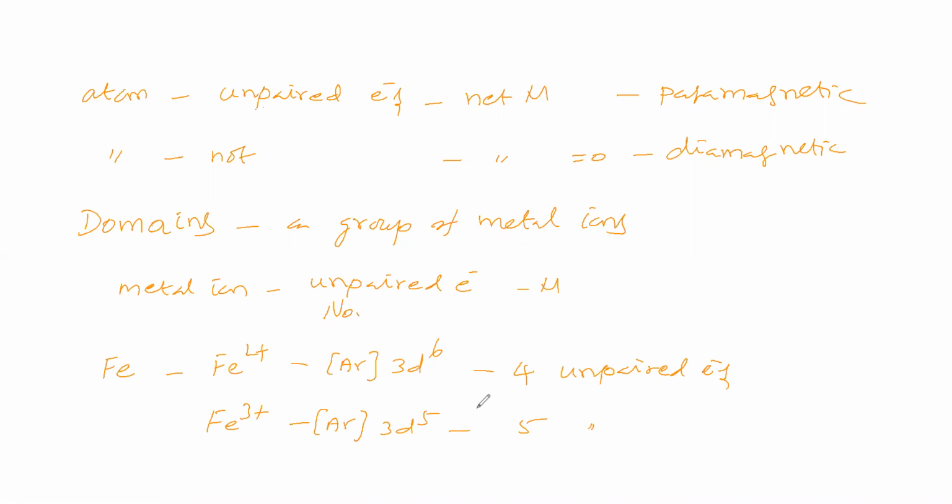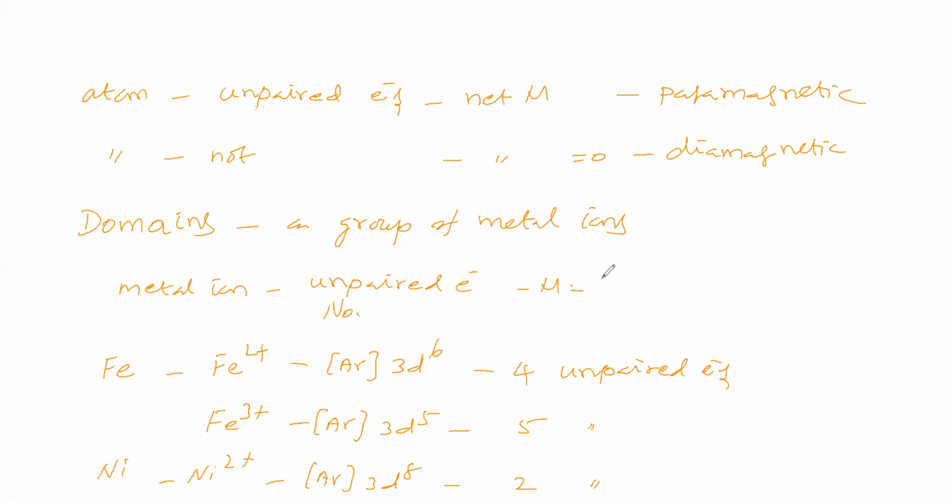So if the nature of the atom is varying, then the number of unpaired electrons will vary. Suppose you take nickel. The metal ion is Ni2+, with configuration argon 3d8. In 3d8, how many unpaired electrons can we say? 2 unpaired electrons. So based on the metal ion, the number of unpaired electrons varies, and a varying number of unpaired electrons means the magnetic moment also varies.